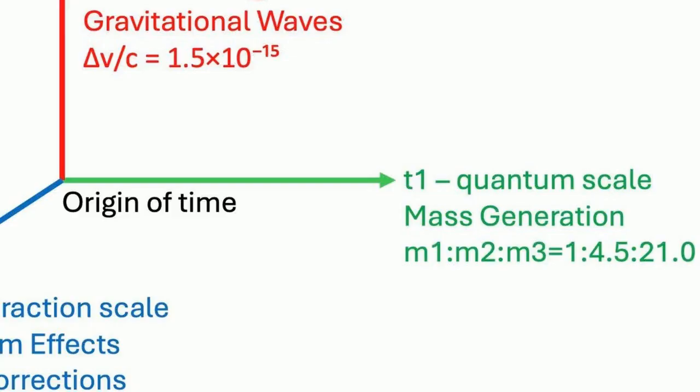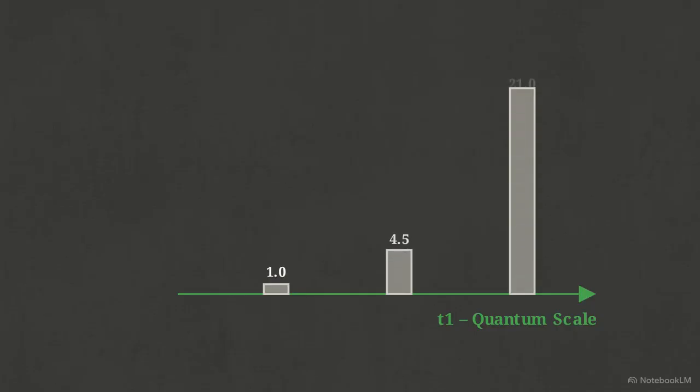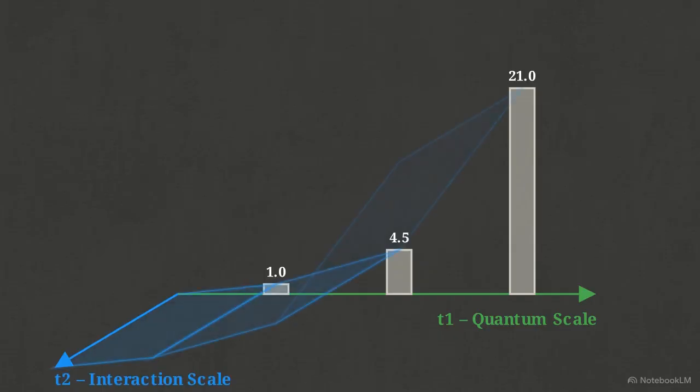We start at the foundation, the green T1 axis. This is the quantum scale, where fundamental vibrations and raw quantum states occur. Frequencies along the quantum T1 axis translate directly into the 3 particle generation mass ratios, 1 to 4.5 to 21. The T2 interaction scale then enters, acting as a bridge between these raw quantum vibrations and our physical world.